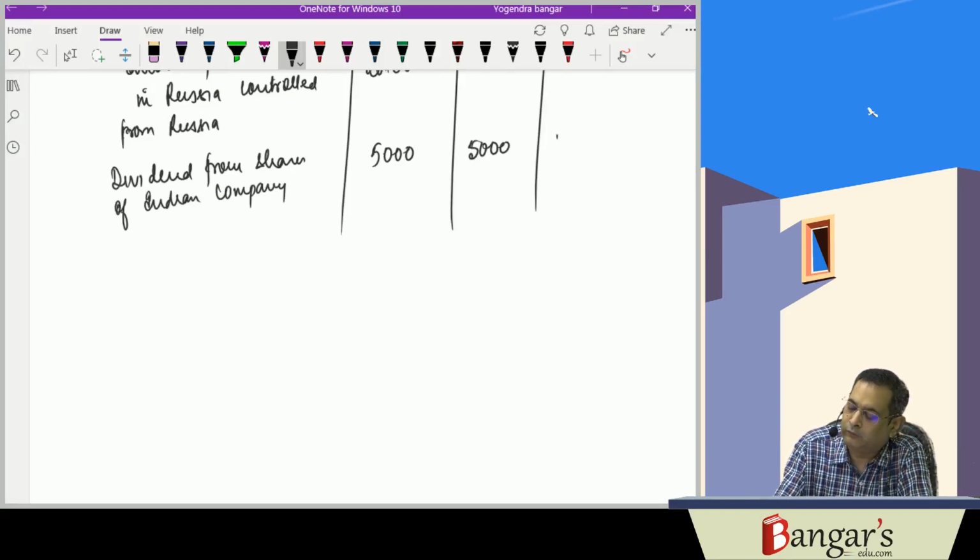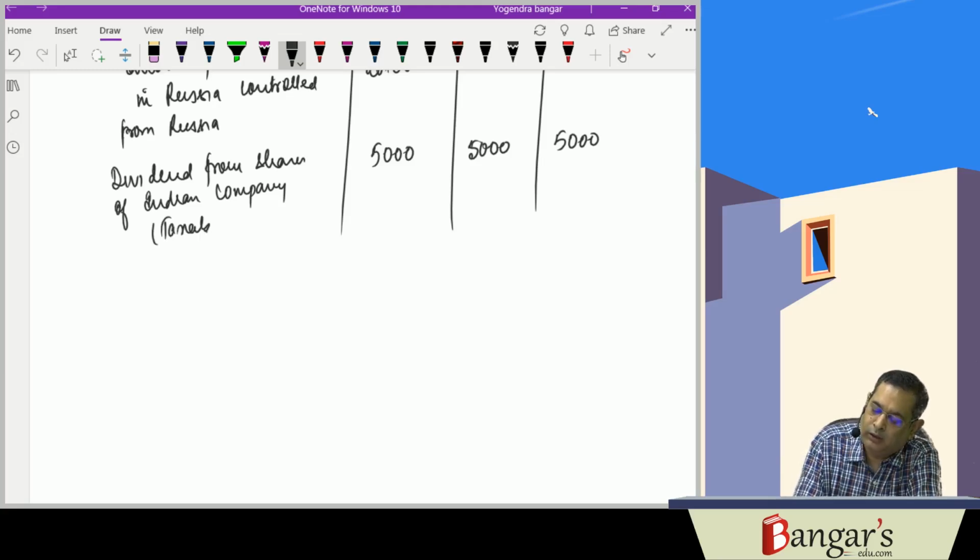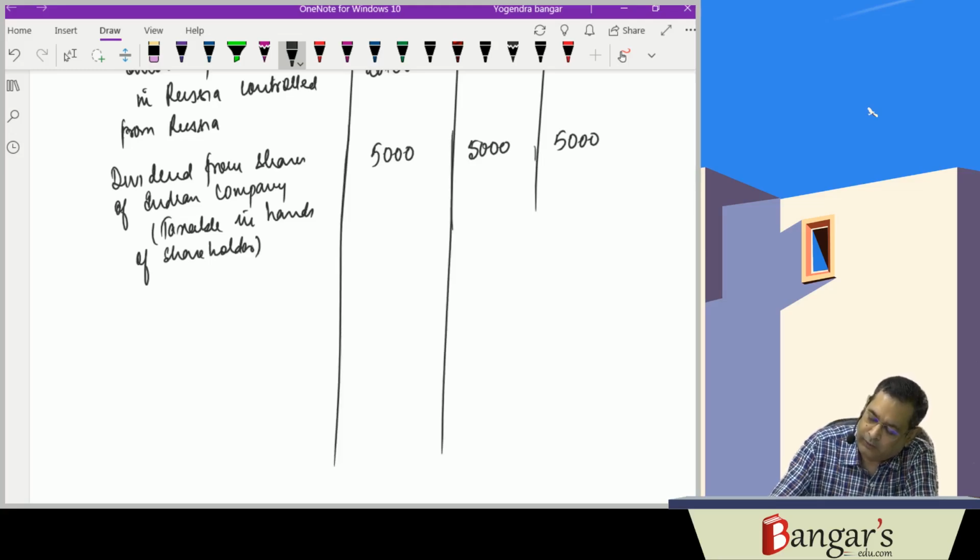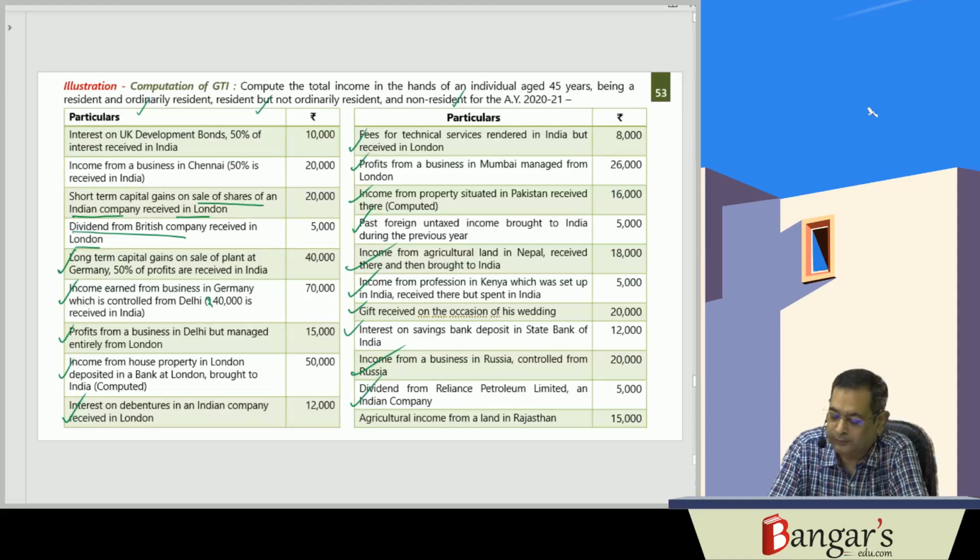Now, dividend from shares of Indian company is basically taxable in hands of shareholder.